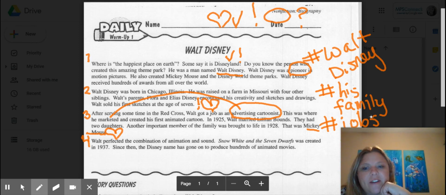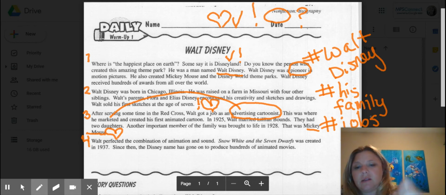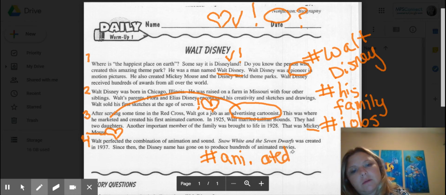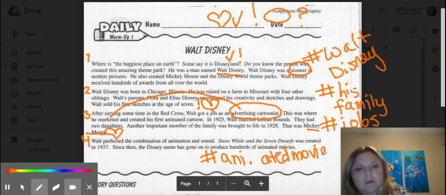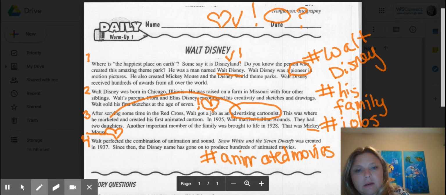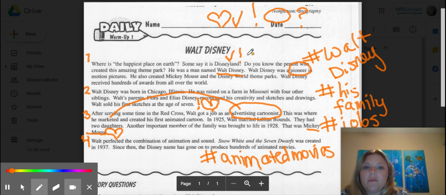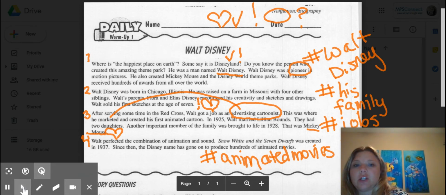Okay. Walt perfected the combination of animation and sound. Snow White and the Seven Dwarfs was created in 1937. Since then, the Disney name has gone on to produce hundreds of animated movies. So I'm going to go ahead and do hashtag animated movies. Okay, once you go through and you do all of your symbols, you number your paragraphs, and you do your hashtags, that's when you're going to move on to your questions.